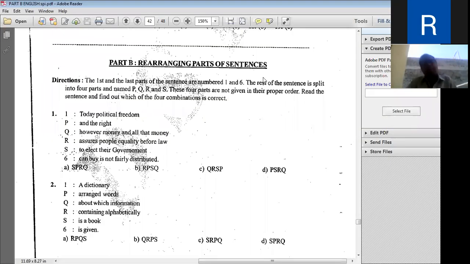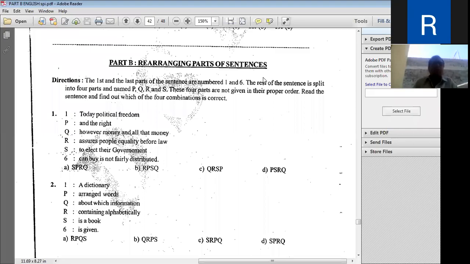In part A, a paragraph was given. The first and last sentences were given numbers, first and sixth. There were four sentences in between the first and last, and those four in-between sentences were split. They were not put in their logical, correct order. Four combinations were given for the correct answer, and out of those four, we have to select the one which is correct.